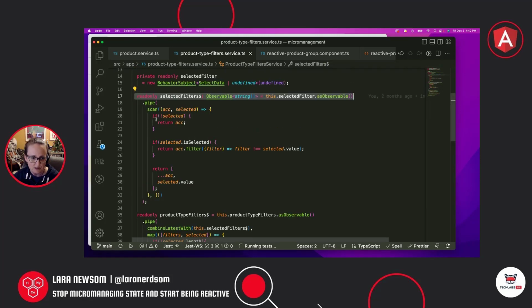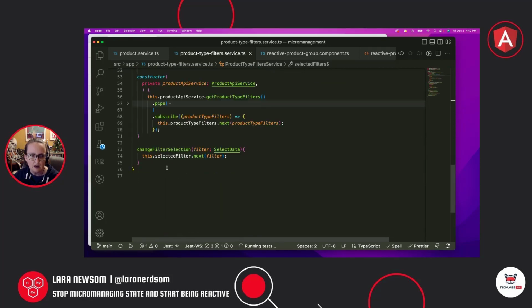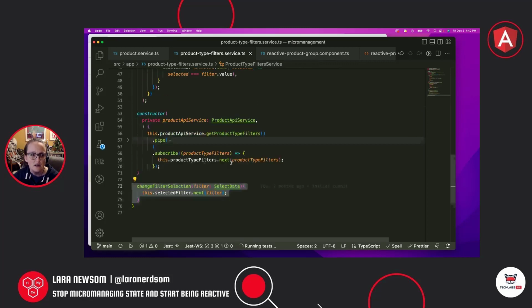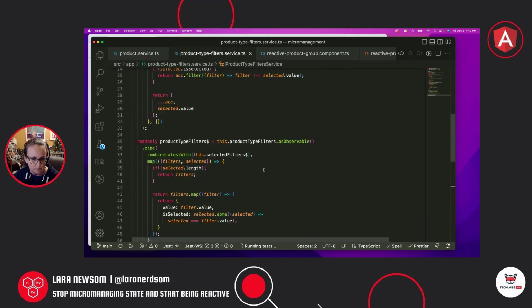I'm going to explain the rest of this code in a second. Then I need to create a public API for my components to be able to call next to push more filters into this filter stream. So this is the public API of this service that allows you to call next on that subject. All right, so then the meat and potatoes of this thing.